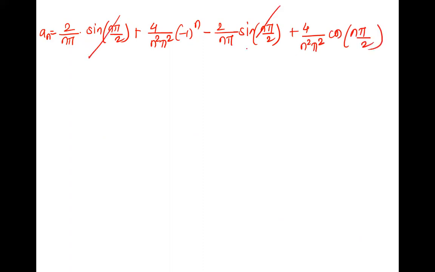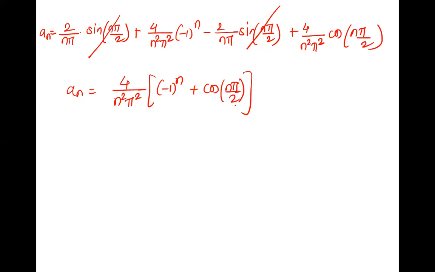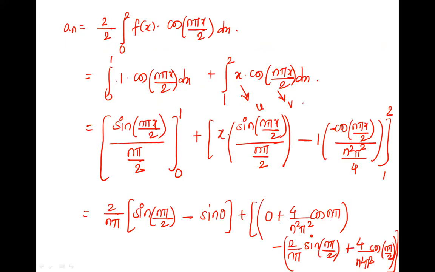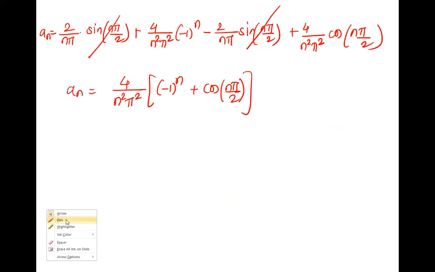Okay, so here obviously these two get cancelled and therefore an is there anything common in these two terms? Yes, 4 upon n square pi square. Take it out. Here it is minus 1 raised to n and here it is cos n pi by 2. You know you cannot write the particular value, so let it as it is, cos n pi by 2. Is it plus or minus? Can you just check once? What is the sign here? Plus or minus? Minus sign is here. It is minus plus is minus and minus plus is again minus. So the sign is minus, I guess. Sorry. So here it is minus.